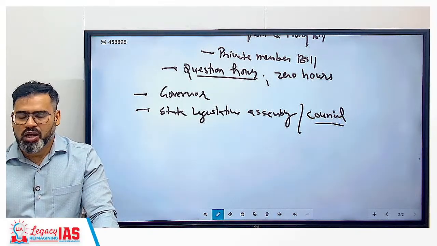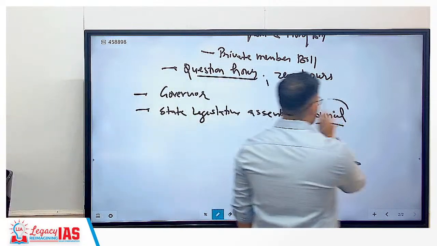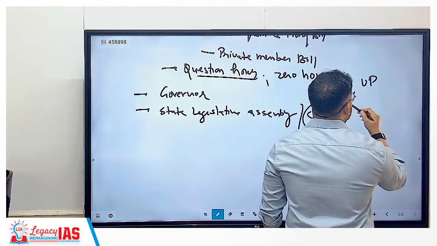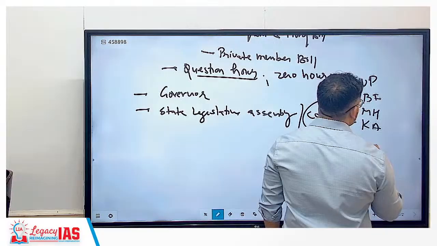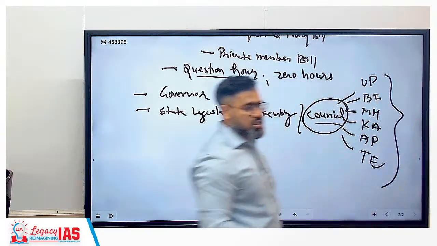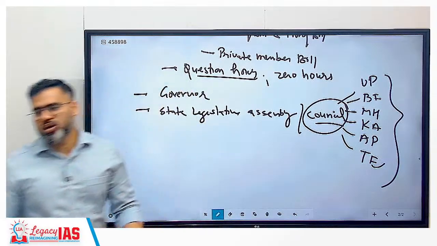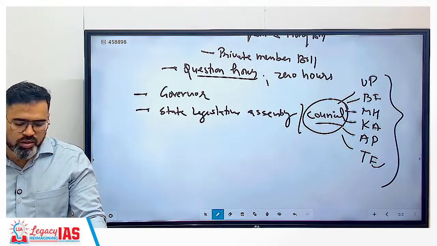So only I think how many, 6 states are there which are having this second house. Okay, like for example, Uttar Pradesh, Bihar, Maharashtra, Karnataka, Andhra Pradesh, Telangana. These are the 6 states. Earlier Jammu and Kashmir was also having, but it is not a state right now. We will cover about them also.